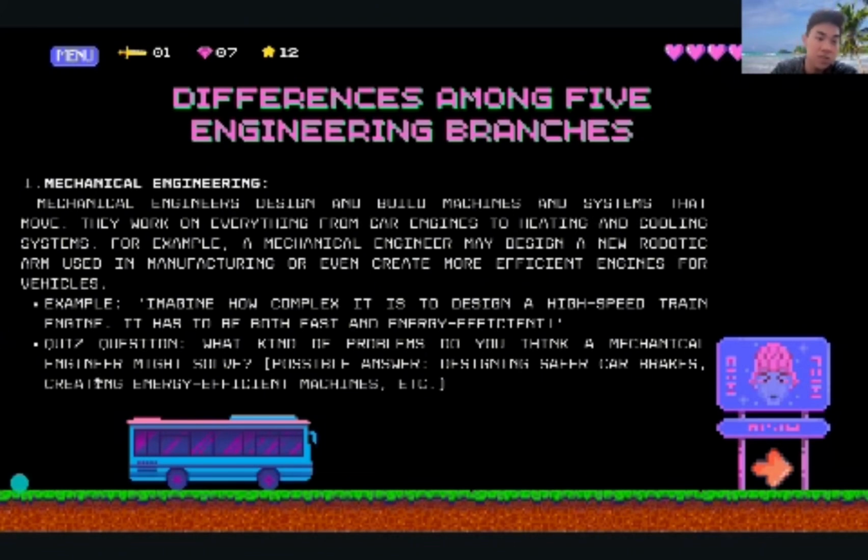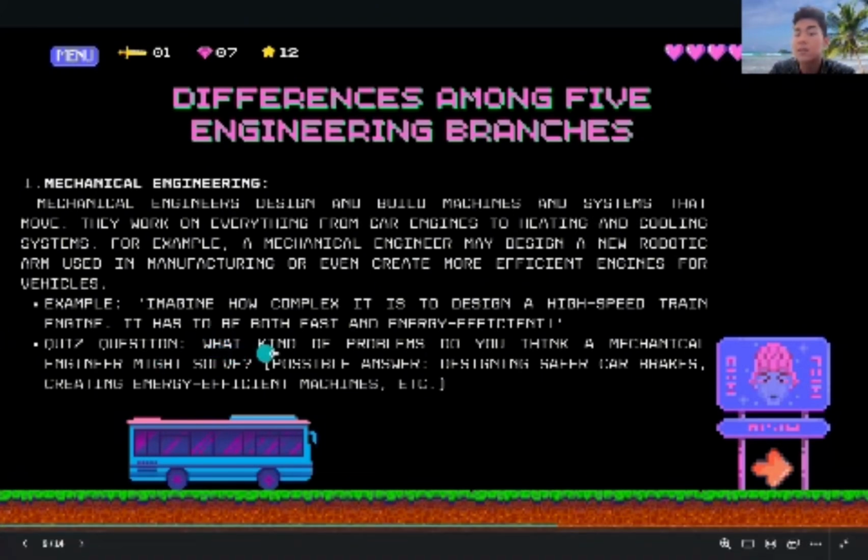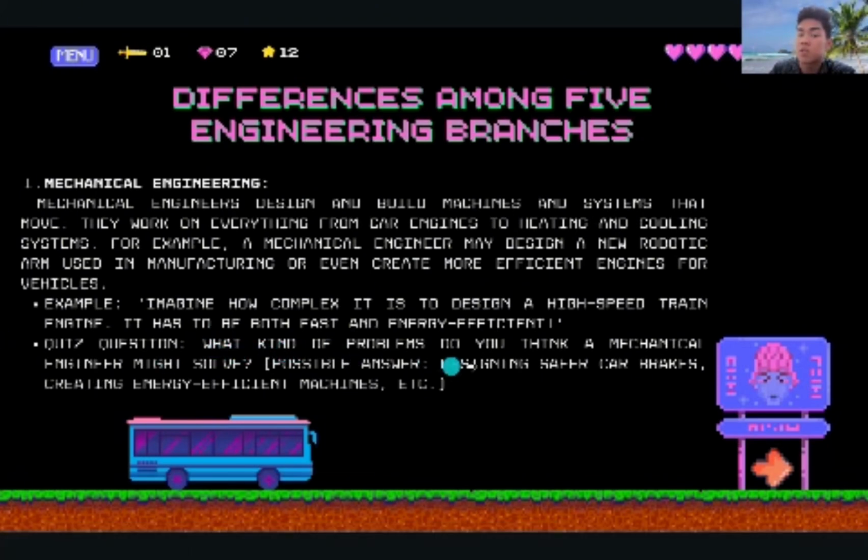And we have a quiz question. What kind of problems do you think a mechanical engineer might solve? This is the answer: designing safer car brakes, creating energy efficient machines.